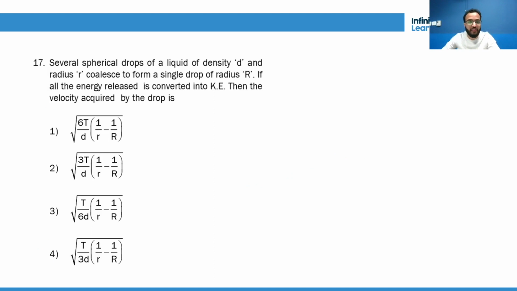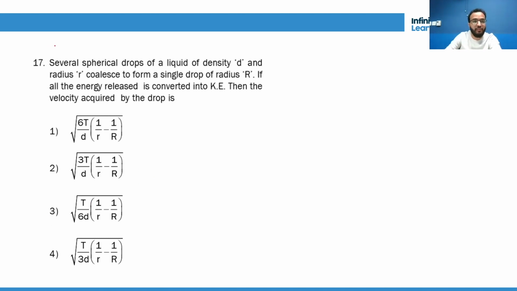Now this is one of the very nice questions. Several spherical drops of a liquid of density small d, radius small r, coalesce to form a single drop of radius capital R. If all the energy released is converted into kinetic energy, then the velocity acquired by the drop is. First of all, I told you the energy of the bigger drop is lesser. So let's write. First of all, let me write down the relationship between them. So what is the relationship? And this question is going to take up little space, so I'm going to write it in a congested manner, so bear with me.